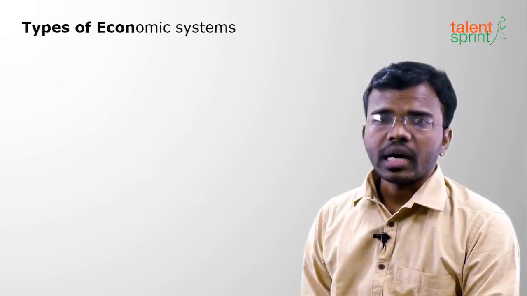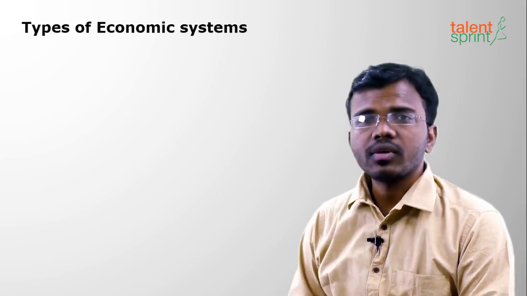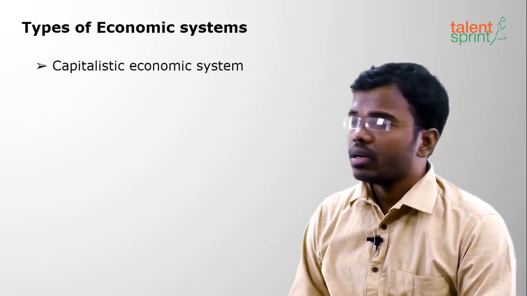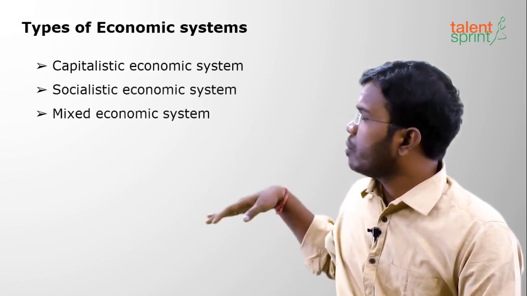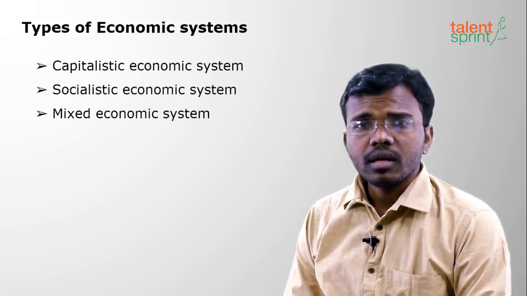Moving on to the types of economic systems. So what are the types of economic systems we have? The first is the capitalistic economic system. Next is the socialistic economic system, and next is the mixed economic system. So now we shall cover them in detail.